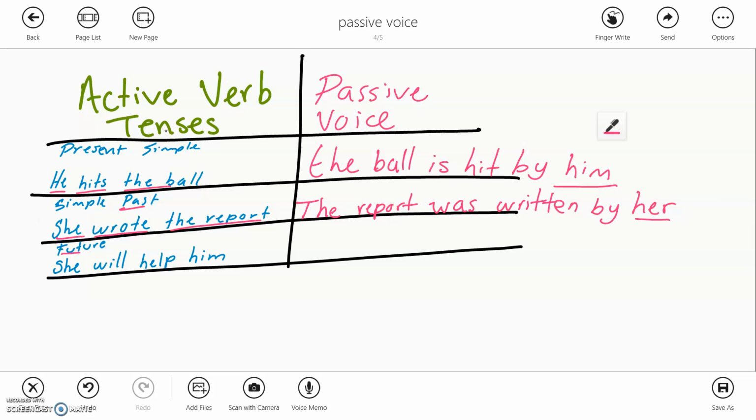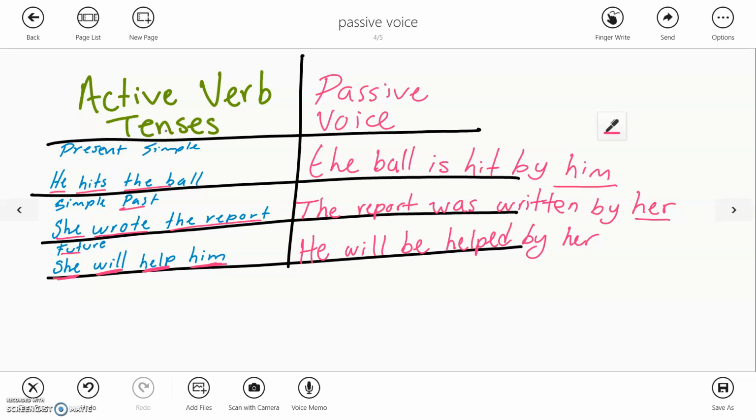Yeah, in this case, this is my subject, my object, sorry. The future. We have a subject, she. We have a future and a verb, yeah, and an object. So, we're gonna start with the object, in this case, he. She is gonna help him. So, he is gonna be helped. Or he will be helped. He will be helped by who? By her. It's just another way of saying things.